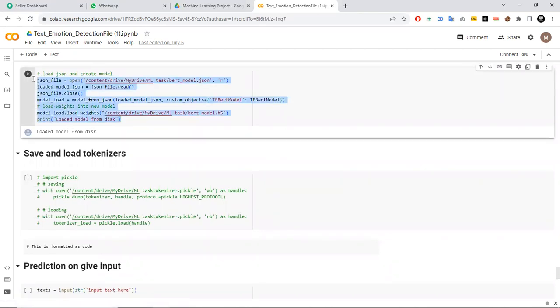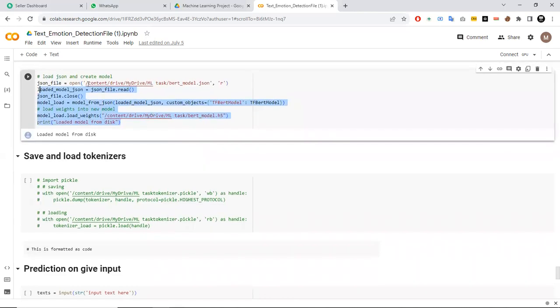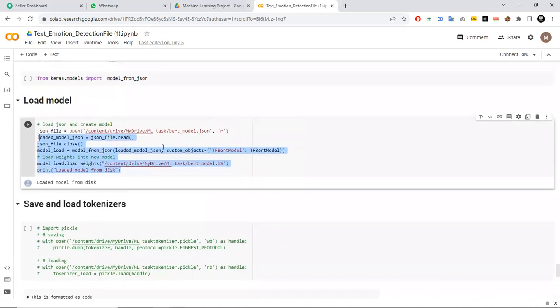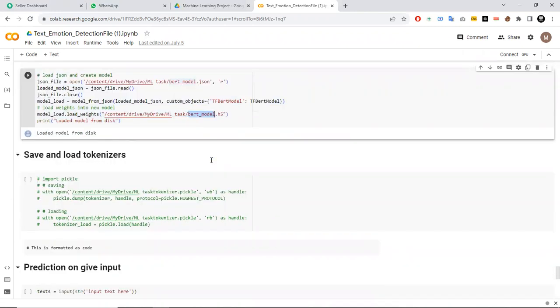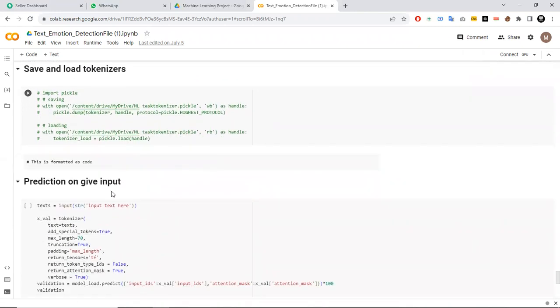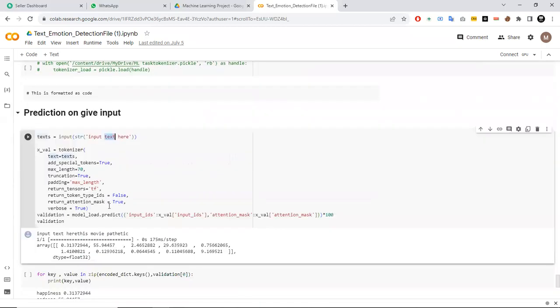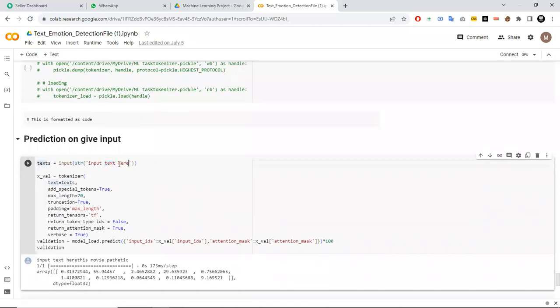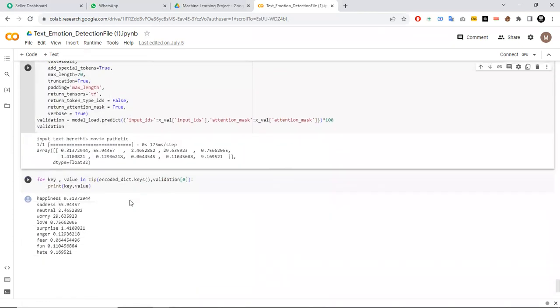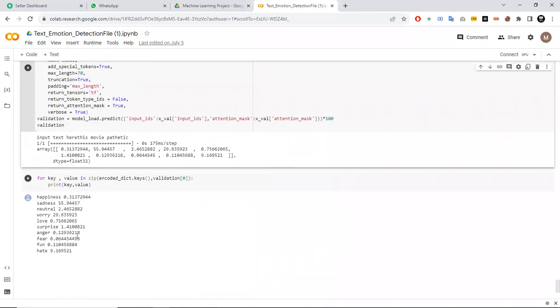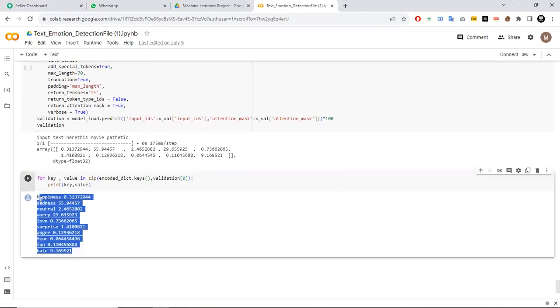Now the next step is to test the model. Here are the loading steps to load the model, the JSON model and H5 file. Then here we can test our model by giving the input and preparing the input. And once we use the model, it will list the scores of the emotions.